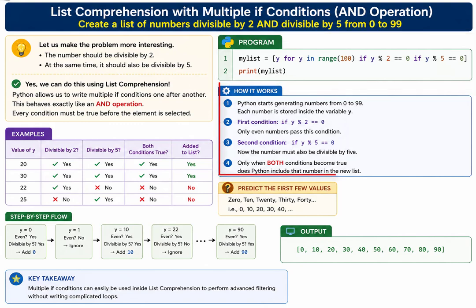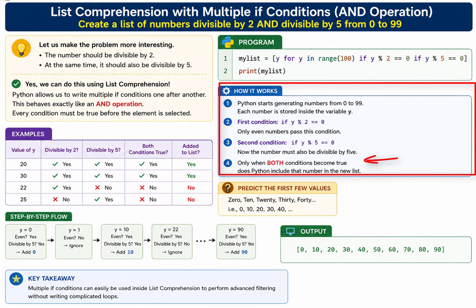Now, let us understand this program carefully. Python starts generating numbers from 0 to 99. Each number is stored inside the variable y. Now, Python checks the first condition. Only even numbers pass this condition. Next, Python checks another condition. Now the number must also be divisible by 5. Only when both conditions become true does Python include that number in the new list.